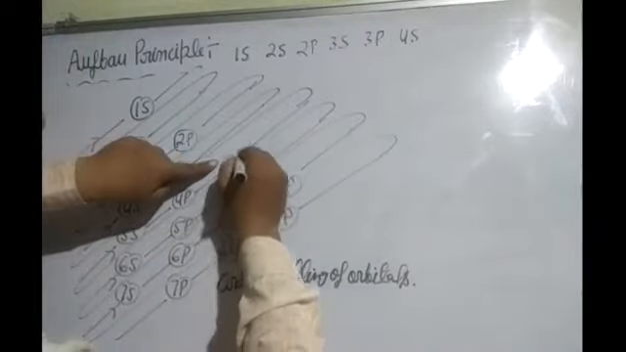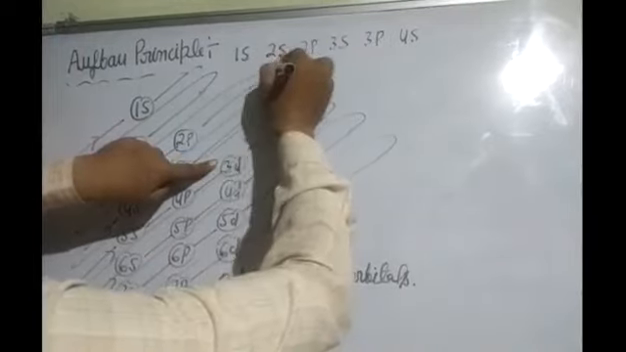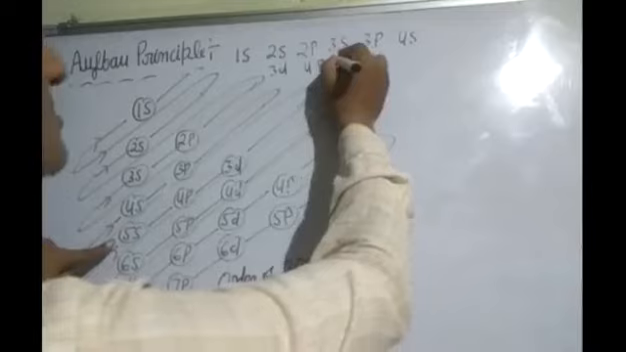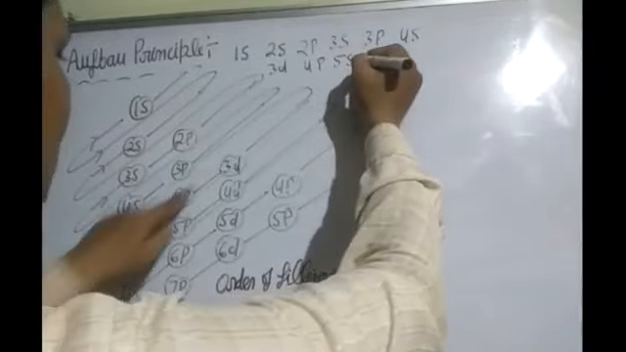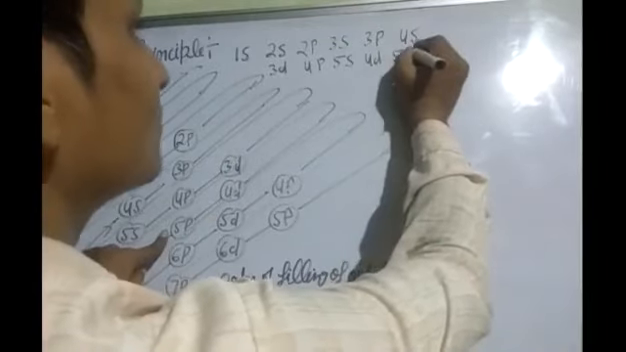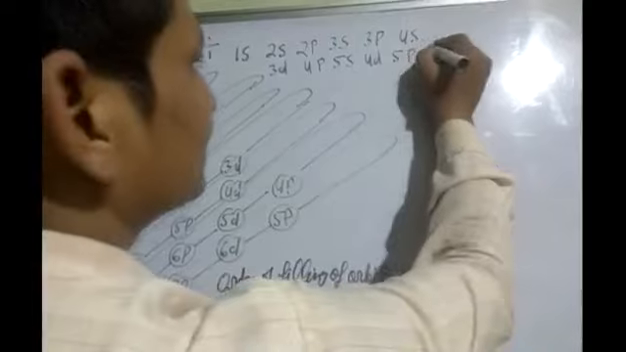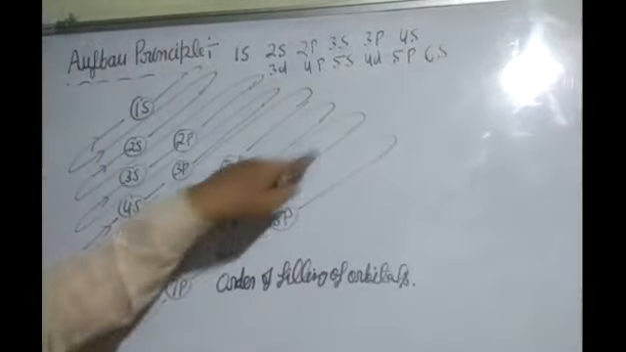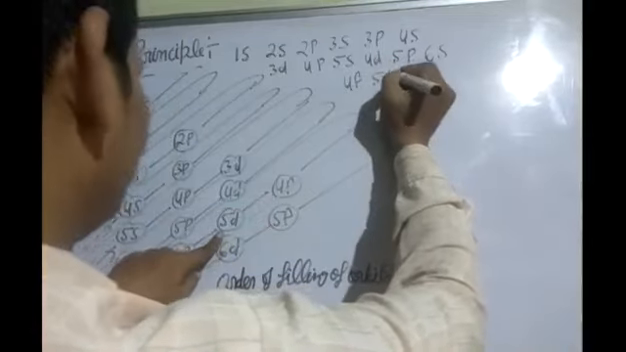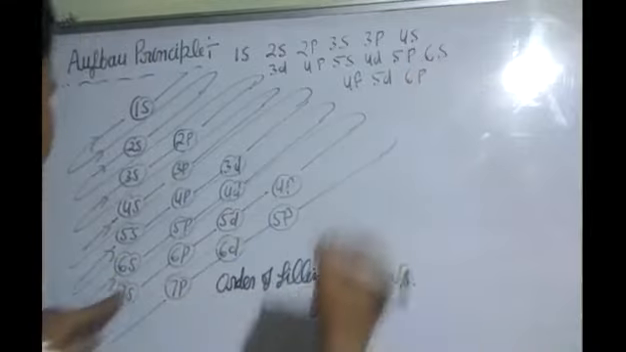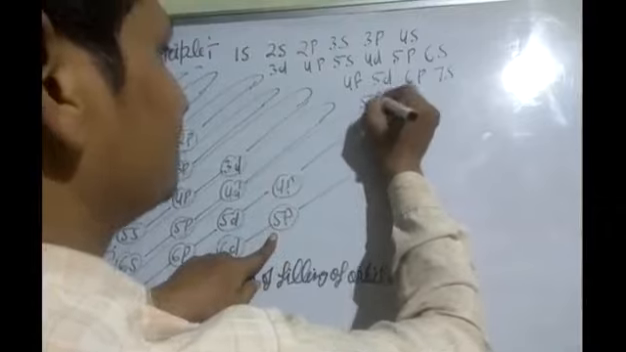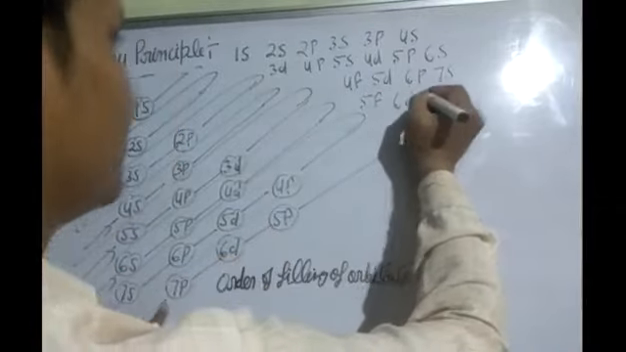After this you have to fill 3d. And after this 4p. After this 5s. After this 4d. After this 5p. After this 6s. After this 4f. After this 5d. After this 6p. After this 7s. And after this 5f. After this 6d. And after this 7p.